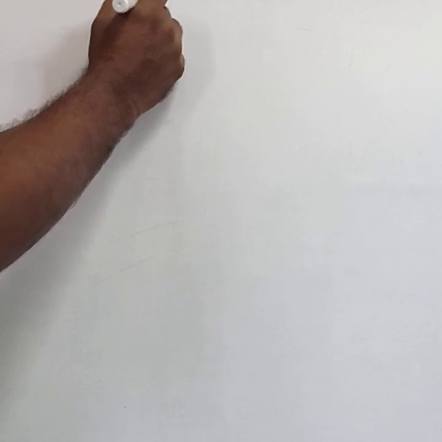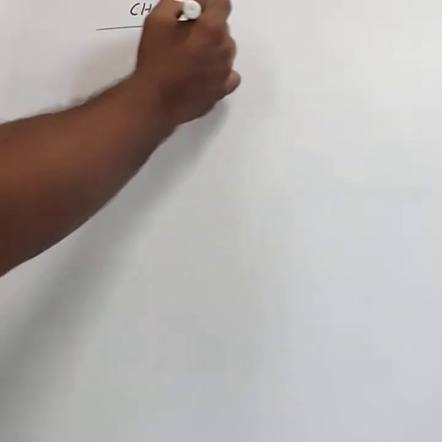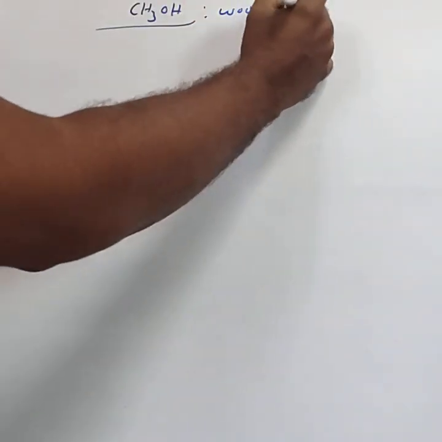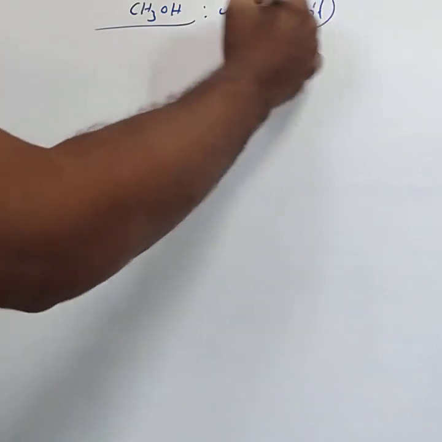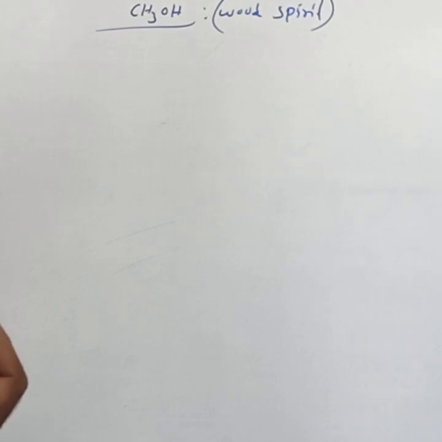Then the last concept in alcohols is some commercially important alcohols. There are two alcohols. One is CH3OH, methyl alcohol, also called wood spirit, because methyl alcohol is obtained by the destructive distillation of wood. Hence this methyl alcohol is called wood spirit.